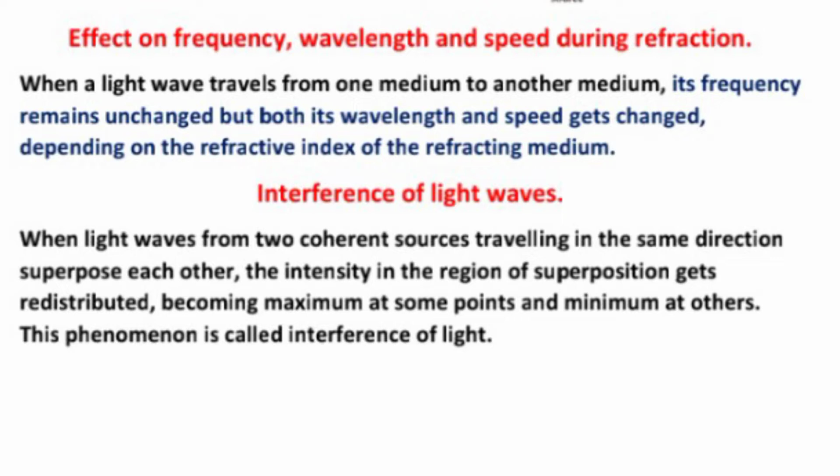Interference of light waves. Now I am going to tell you about interference of light waves. When light waves from two coherent sources traveling in the same direction superpose each other, the intensity in the region of superposition gets redistributed, becoming maximum at some points and minimum at others. This phenomenon is called interference of light.